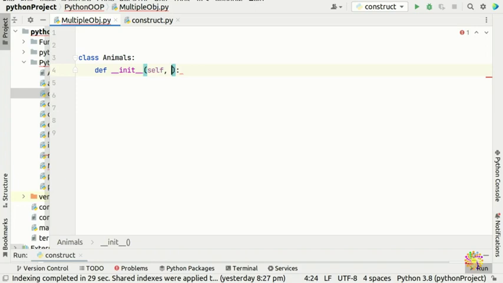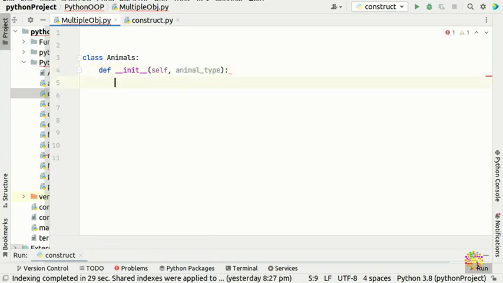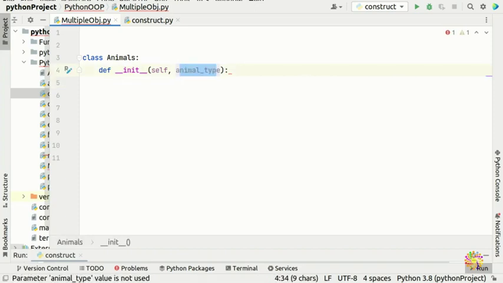So we have a class animals, and we put an animal type. Now our constructor has a parameter, and this parameter is animal type.